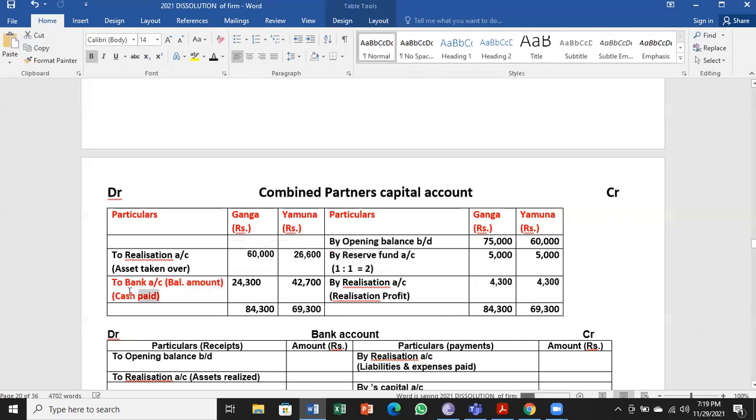The meaning of that is business has paid cash to Ganga and Yamuna. So credit is more. Business has paid to Ganga 60,000 asset and 24,300 in cash. Similarly for Yamuna, 26,600 some other asset and 42,700 in cash.